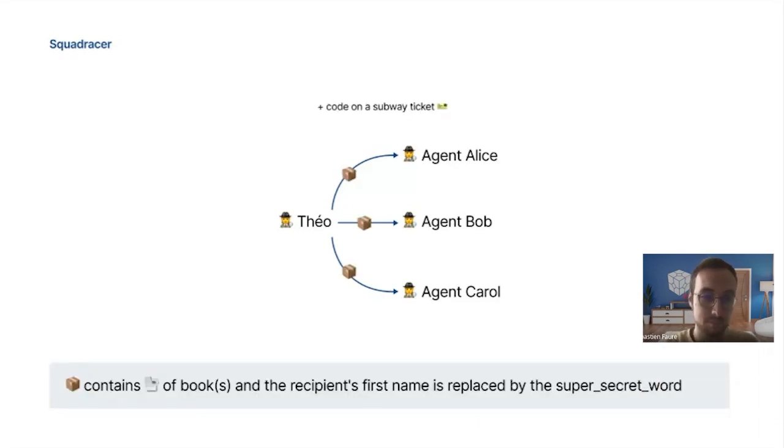He sends them a package with different pages from different books, and he changes their first name with another word, which we will call the super secret word. And this is the key to decipher the coded message. And since his team is not the best agents of the service, he also wants to send them the code in Ruby to decipher the messages, and he will write it on a subway ticket, so you have to make it as short as possible.